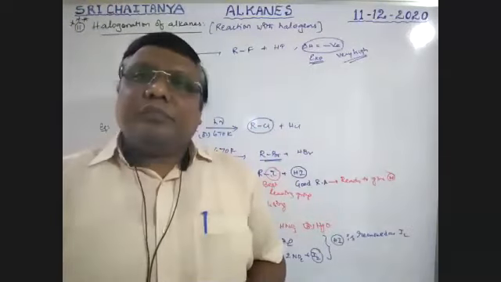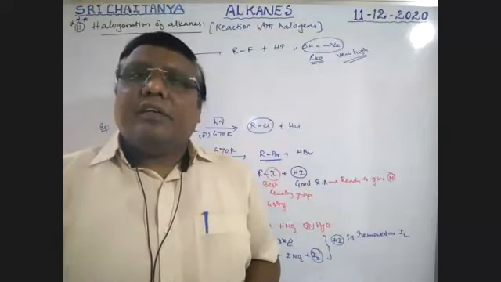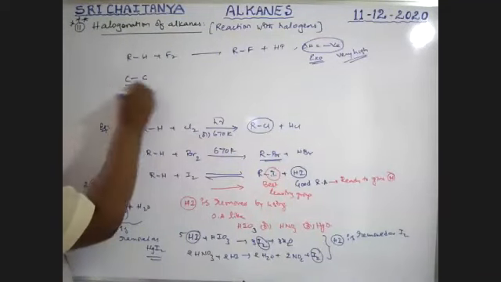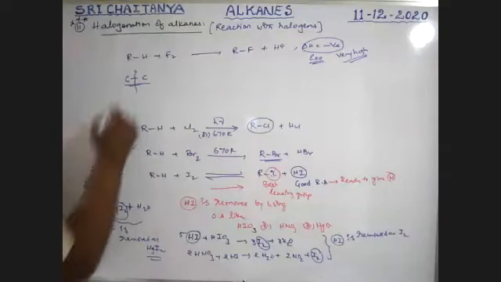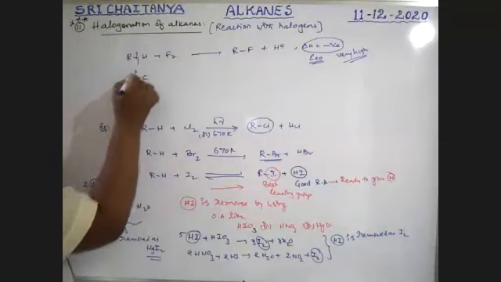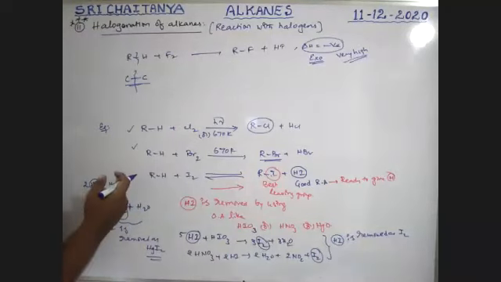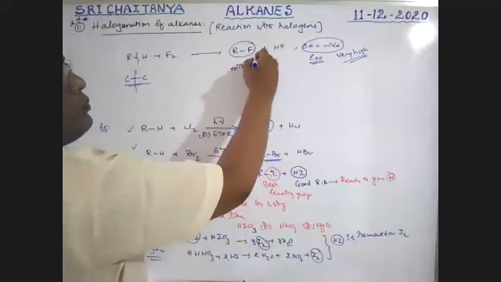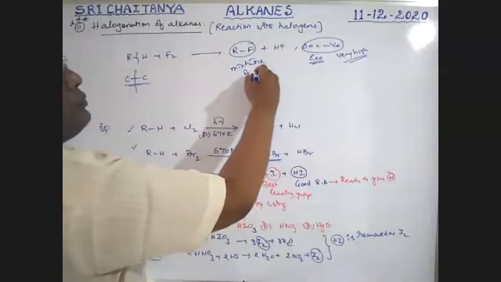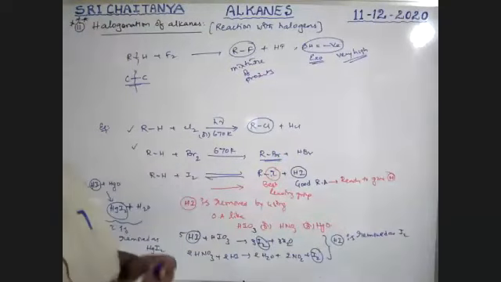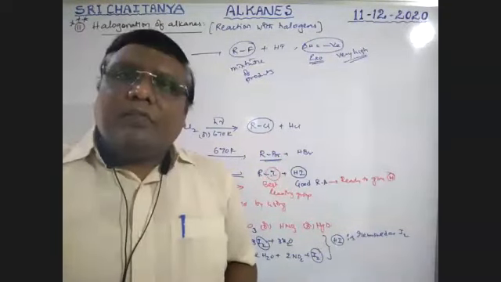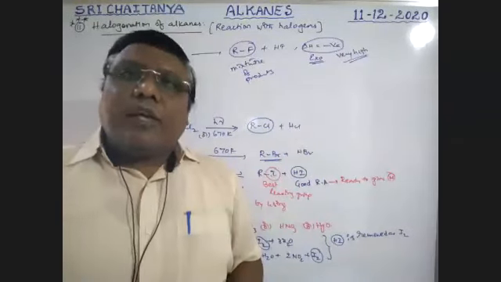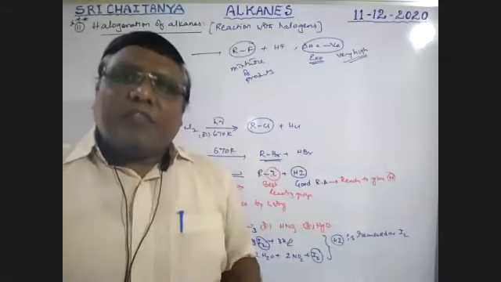That released energy is used to break the carbon-carbon bond present in alkanes. Not only hydrogen, the carbon-carbon bond may also be broken. That means here a mixture of products is formed. Because of this problem, fluorine is regularly not used. Direct substitution of fluorine is not possible, not frequently used.